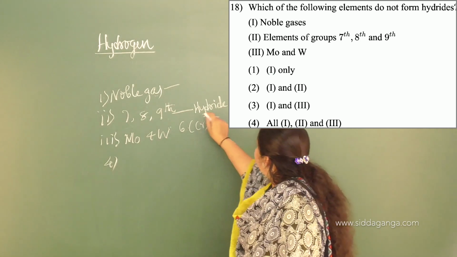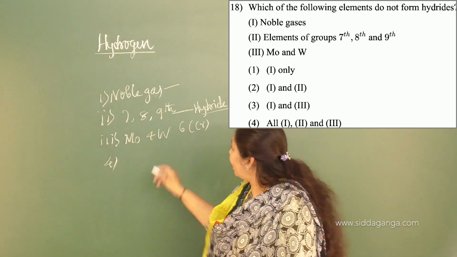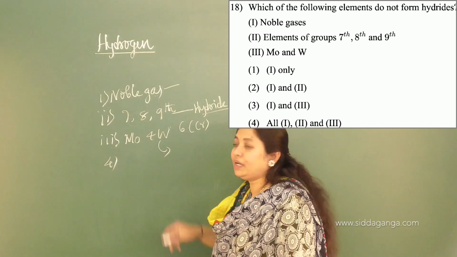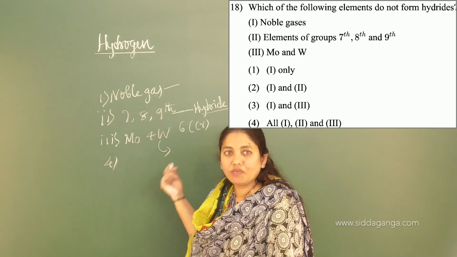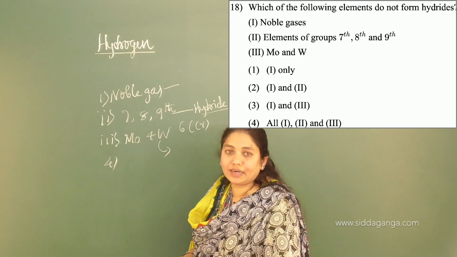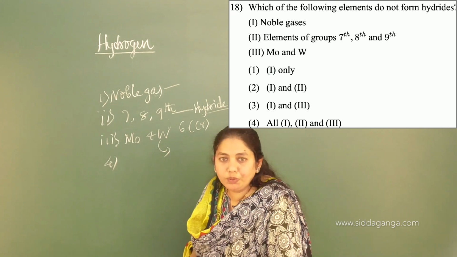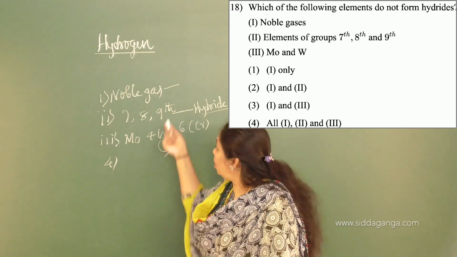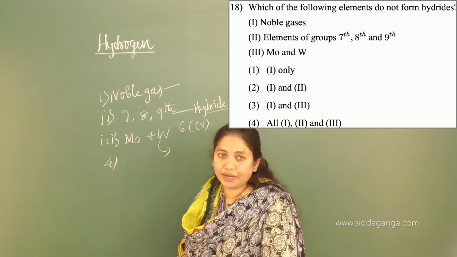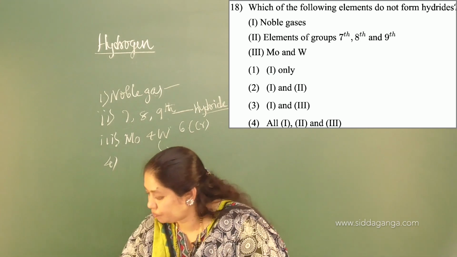What do you call that gap? Hydride gap. And again, molybdenum and tungsten will also not form hydrides. They will not react with hydrogen to form hydrides. So the answer is the fourth option: all of 1, 2 and 3 will not form hydrides with hydrogen.